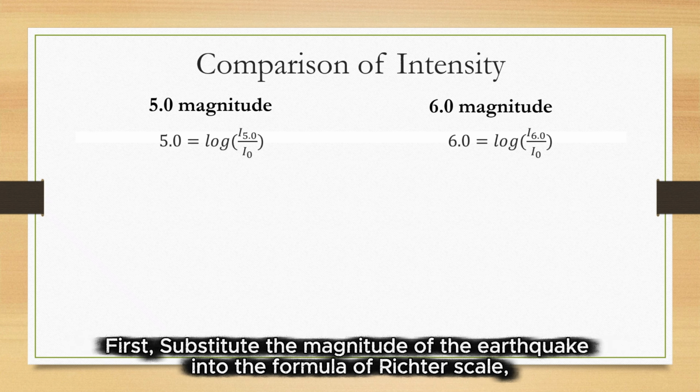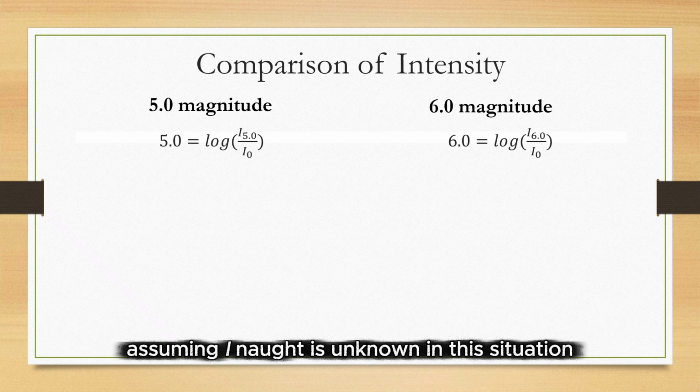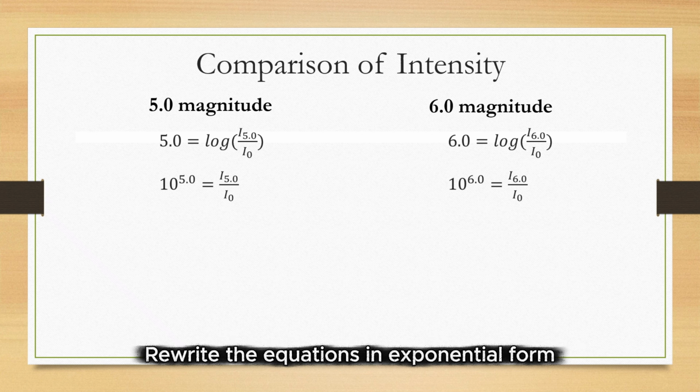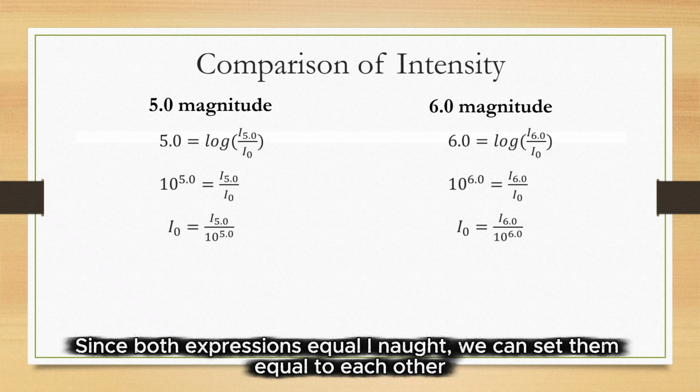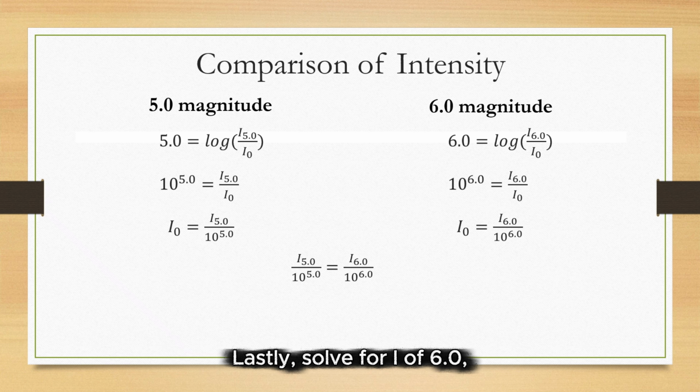First, substitute the magnitude of the earthquake into the formula of the Richter scale. Assuming I0 is unknown in this situation, we write the equation in exponential form. Solve each equation for I0. Since both equations equal I0, we can set them equal to each other. Lastly, solve for I of 6.0.